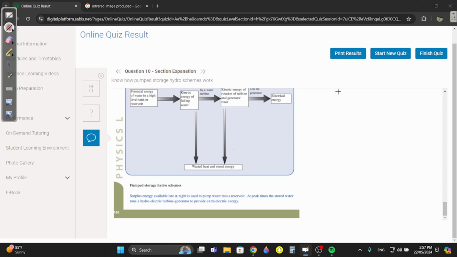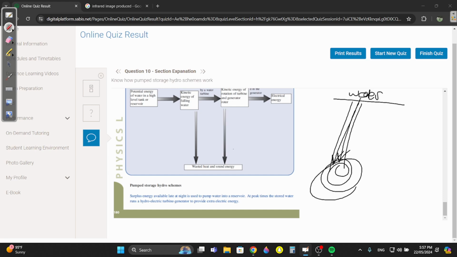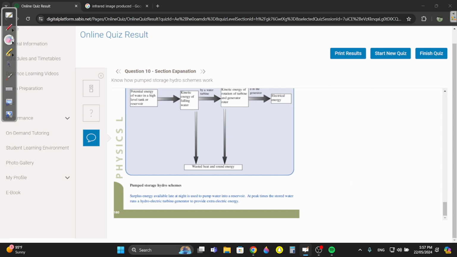Yeah, sorry. How it works, you'd have a really high platform where there's water. Then the water, since it's falling, is going to fall down really quickly and really strongly. Since it's falling really strongly, it spins this turbine over here. This turbine spins, giving me electric energy. Sometimes there's extra energy produced. That's what we call surplus energy. It's available late at night, and it's used to pump water into a reservoir.